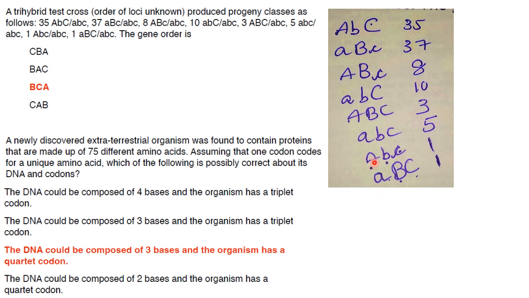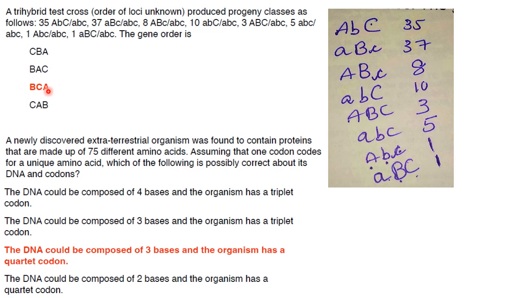So if you see here A, B, small c, here A, B, capital C. So instead of capital C, you got a small c over here, and A capital B small c. So A capital B capital C in the double crossover product. So the C has changed position. So C is in the middle. So the answer will be B, C, A. Answer is option 3.